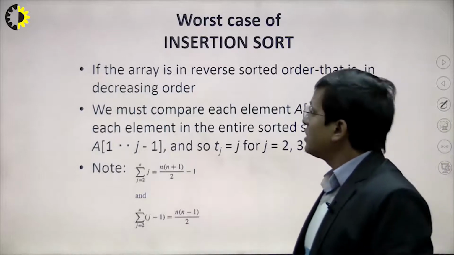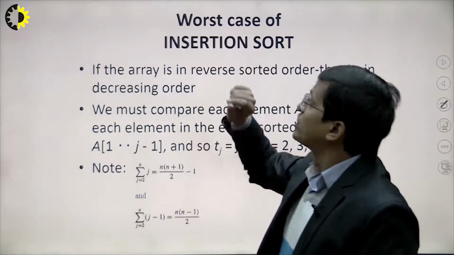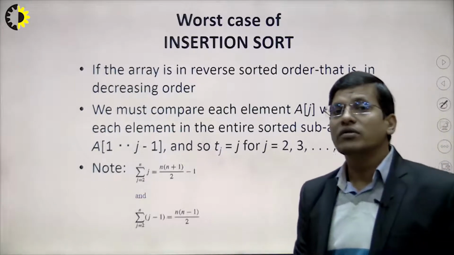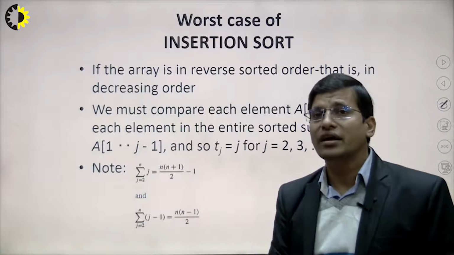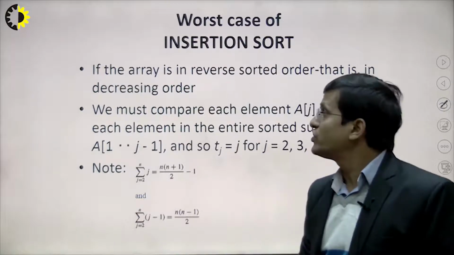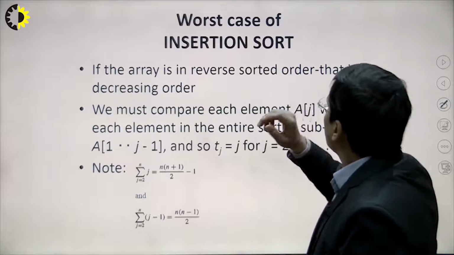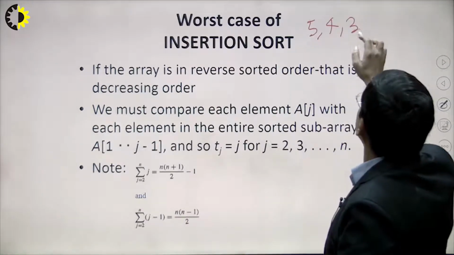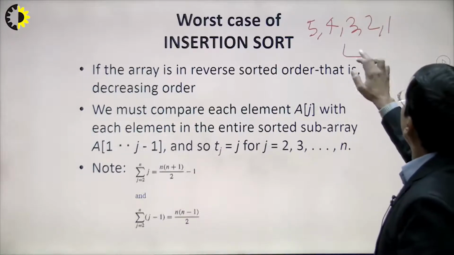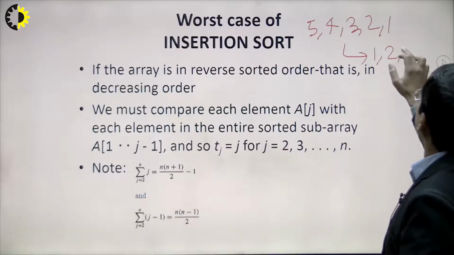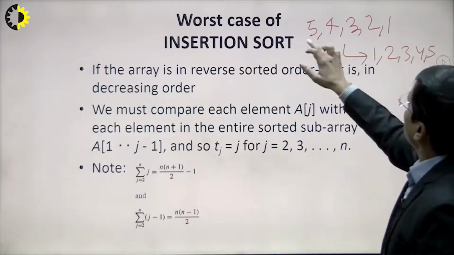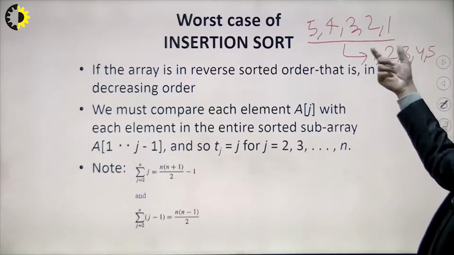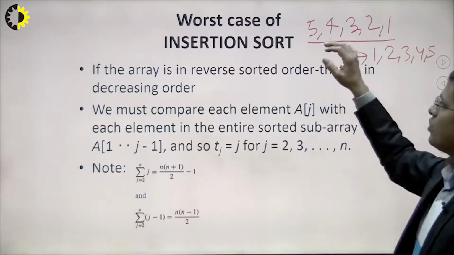Now I'm going to discuss the worst case of insertion sort. In the worst case, what will be the condition on the given array that will give the worst case of insertion sort? So basically suppose the numbers are something like this: 5, 4, 3, 2 and 1. And the objective is to sort like this: 1, 2, 3, 4 and 5. So if this is the input array we have, and we are trying to sort the elements in this form,